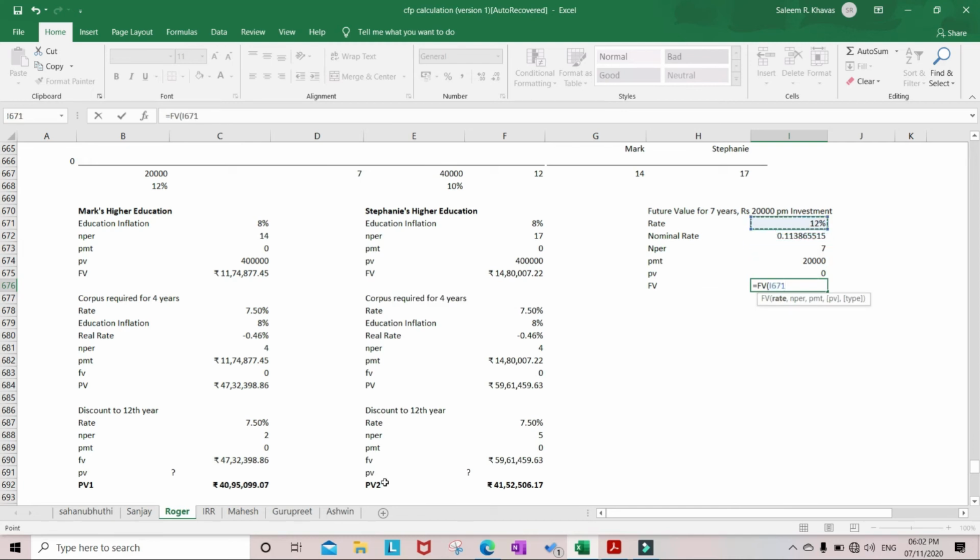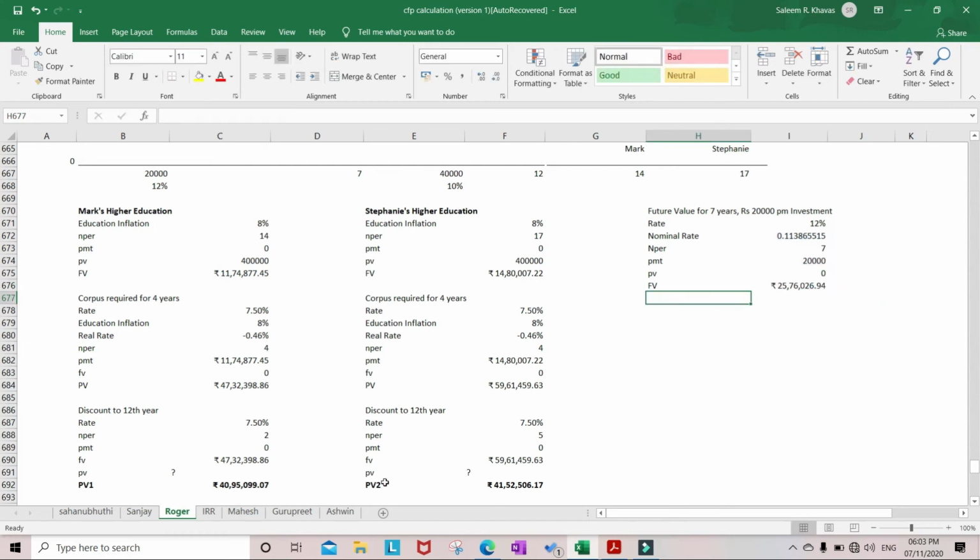FV is equal to rate, nominal divided by 12 we need to take, then N per is 7 years into 12, PMT is minus 20,000, PV is 0, type is 1 or 0. So it comes around 25,76,000. After 7 years they are again going to invest in moderate yield funds, so we have to find out the future value of that as well.